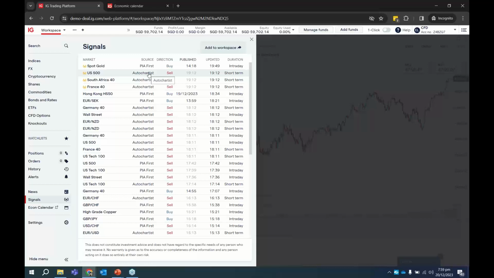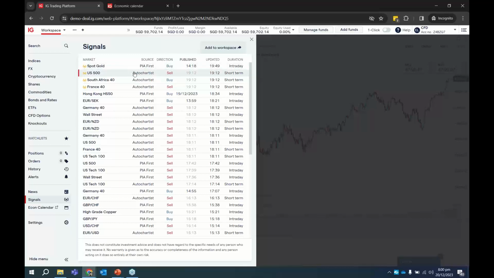Okay, so once they recognize that there is some form of technical pattern forming in the chart, and these patterns can be formed in different time frames. It can be formed on a daily chart, 5 minutes, 15 minutes, hourly, 4 hour. But once they recognize that there's some form of pattern forming, they will actually show it over here. Okay, so if you look at, let's say, the US 500, there is this Autochartist provider, right? They say that there is a sell signal.